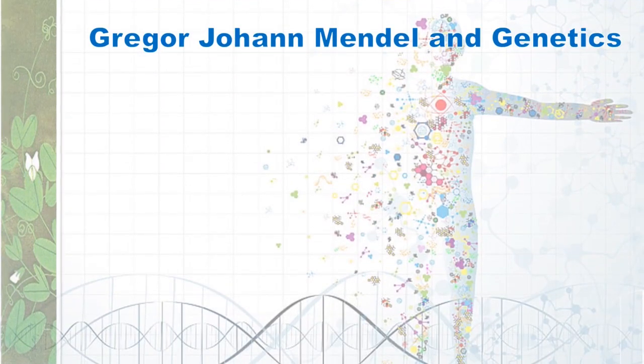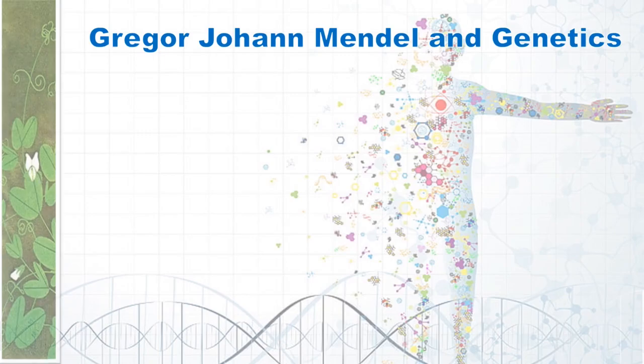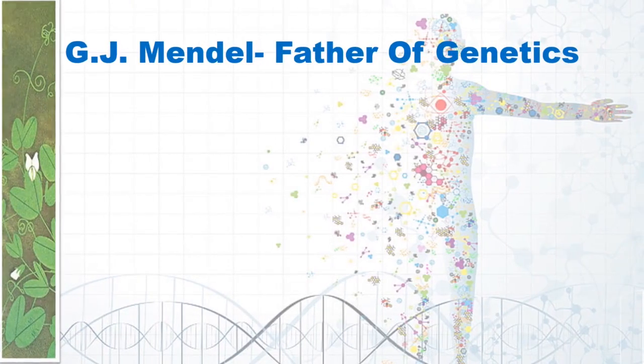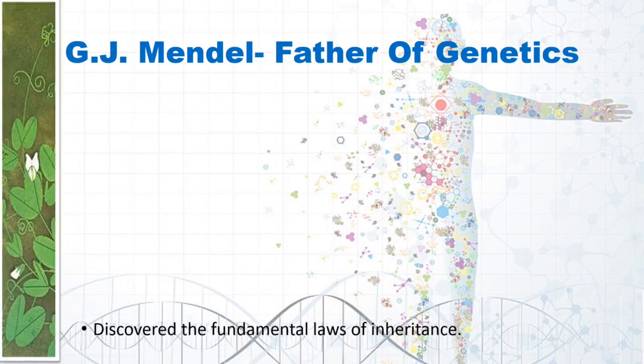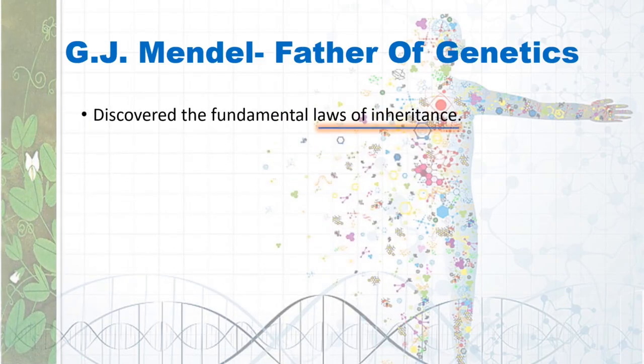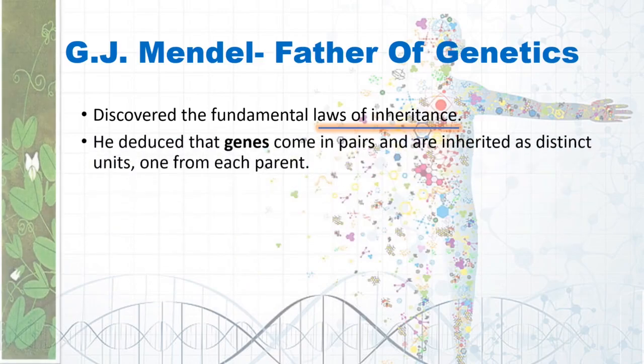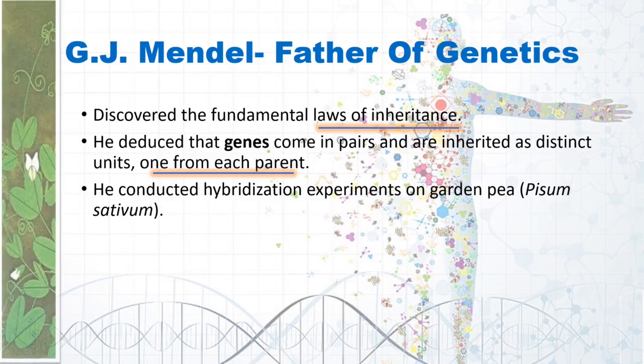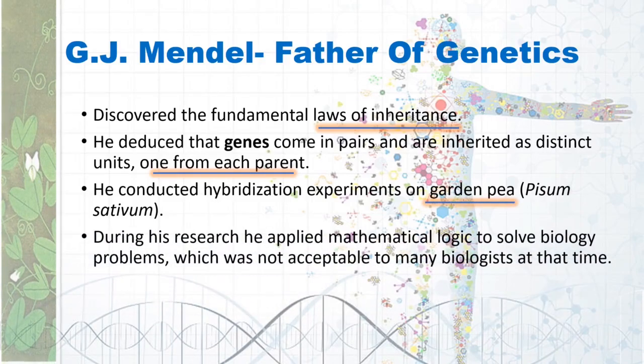Genetics would not have gained so much attention if it weren't for Gregor John Mendel. Mendel, also known as the father of genetics, discovered some important laws of inheritance. He deduced that genes come in pairs and are inherited as distinct units, that is, one from each parent. He conducted some hybridization experiments on garden pea.